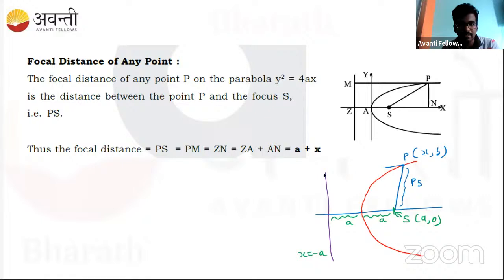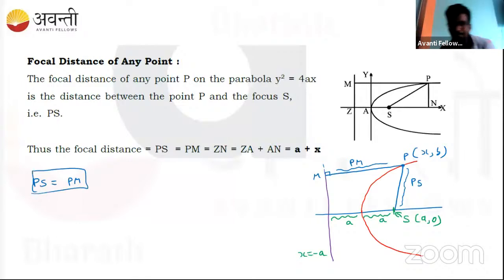That is the definition of the parabola. So we can write this PM. This distance PS must be the same as PM. This is from the definition of the parabola. It is always true for any parabola.